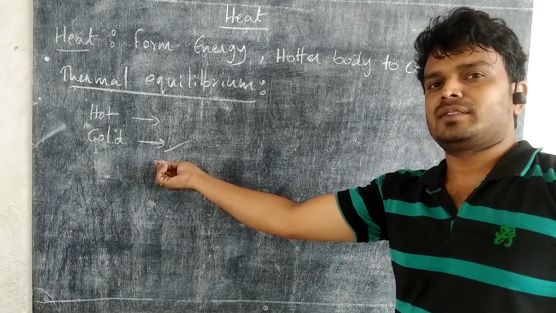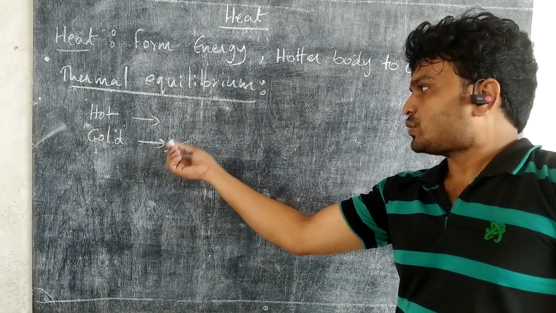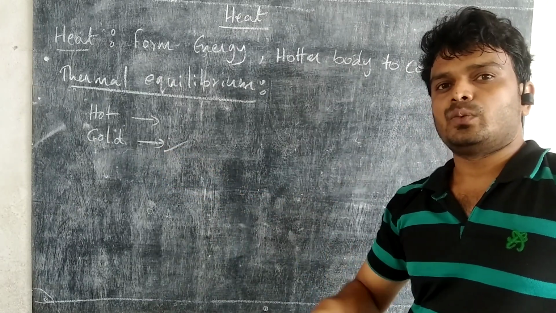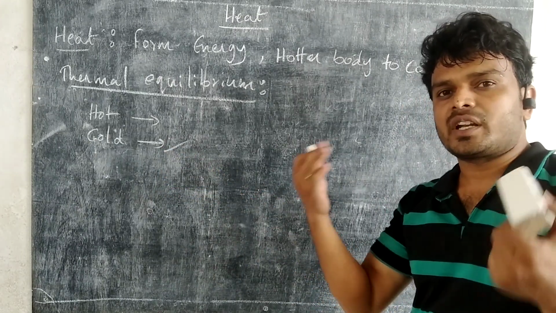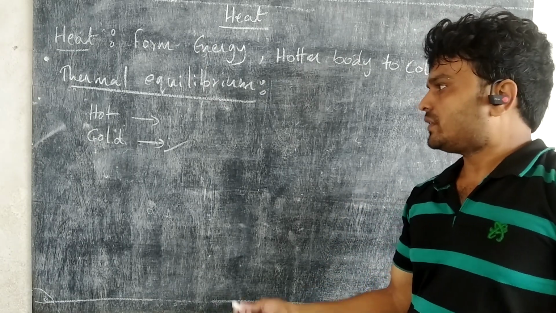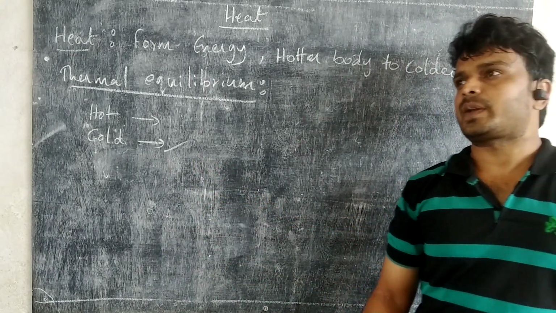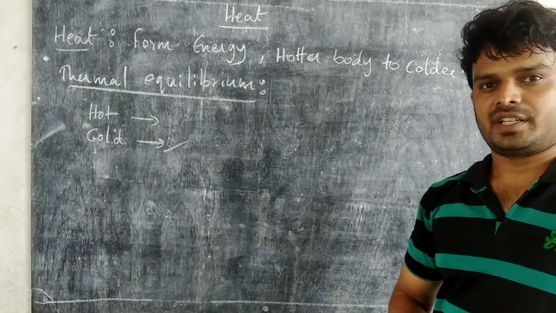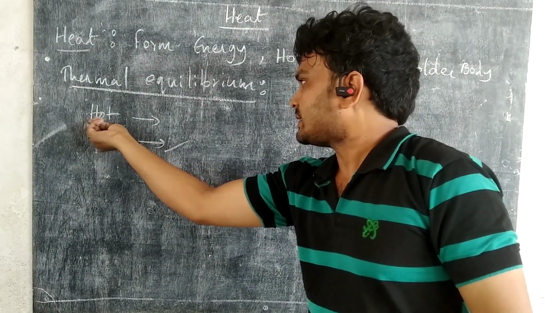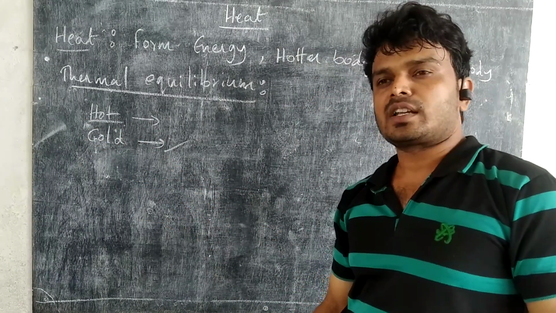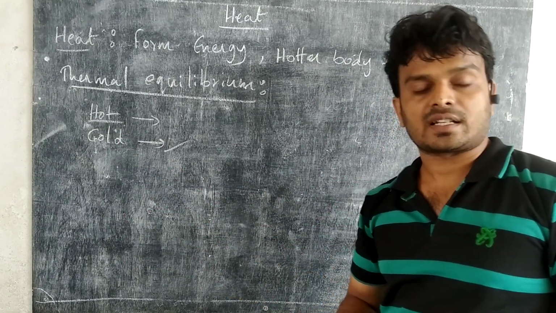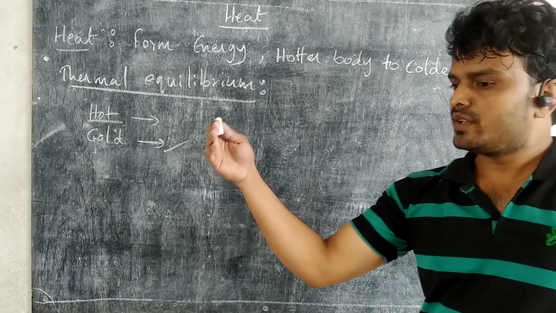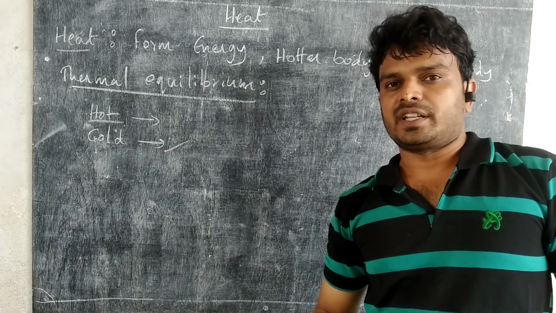See, during winter season, to prevent the loss of heat, we cover our body with a blanket. So, what is the work done by the blanket? The blanket prevents us from losing the heat from our body. Whenever we sit near a campfire or near a lamp, we feel hot. That means heat is flowing from the flame to our body.